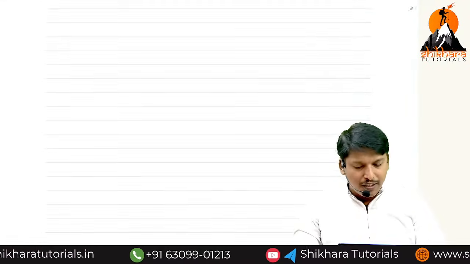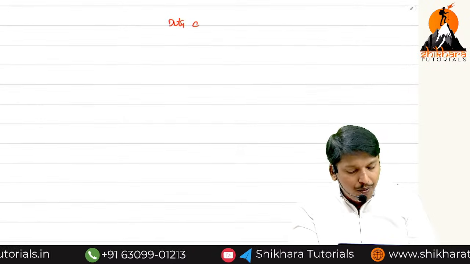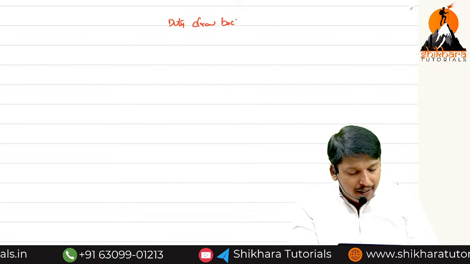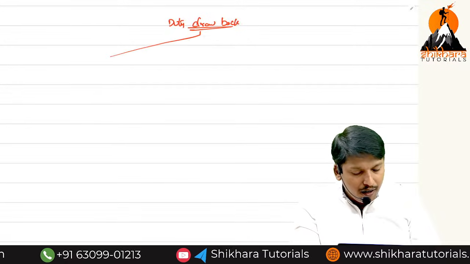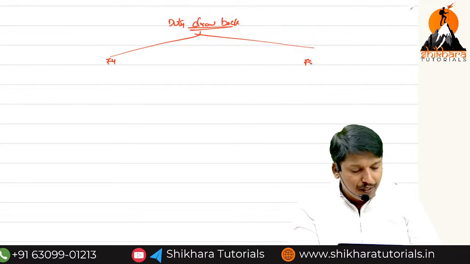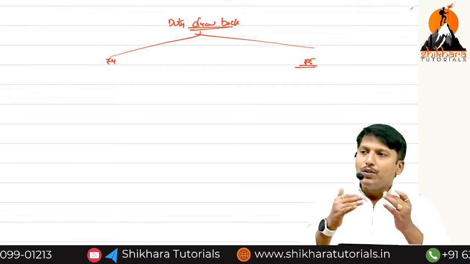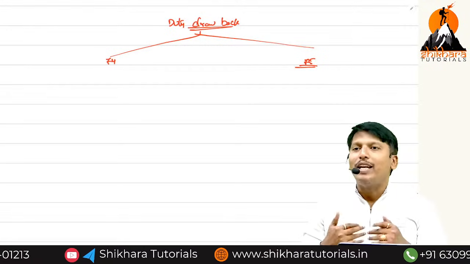For our syllabus, it is not there. Listen, 5 minutes is enough for me. Duty drawback. There are two sections: Section 74 and Section 75. Section 74, goods which are imported into India have been exported.